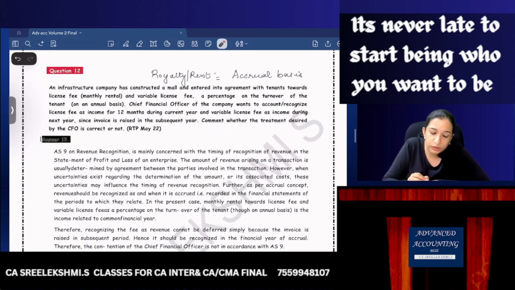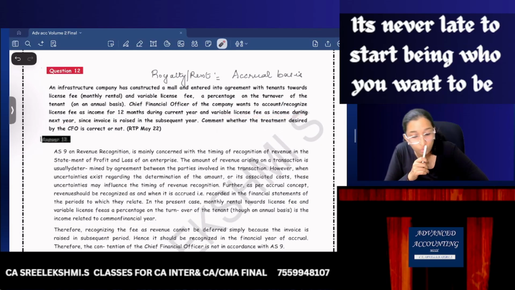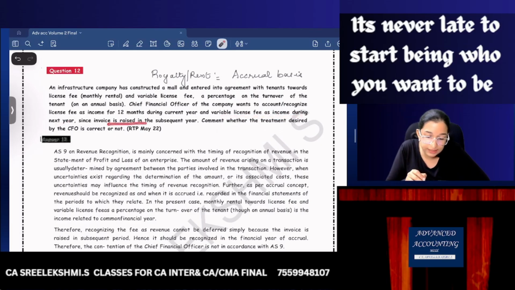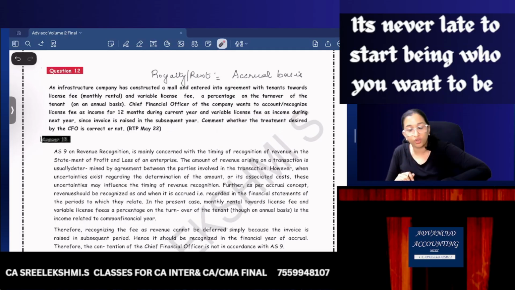Okay. Now, the CFO of the company wants to account recognition of license fee as income for 12 months during the current year and variable license fee as income during the next year, since invoice is raised in the subsequent year. Comment whether the treatment decided by the CFO is correct or not.